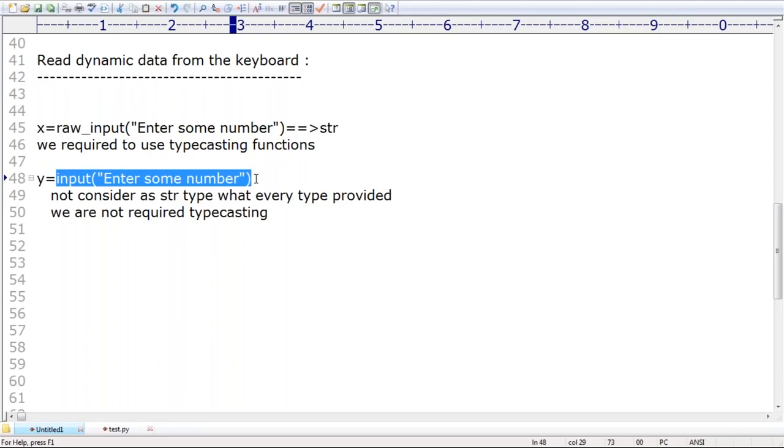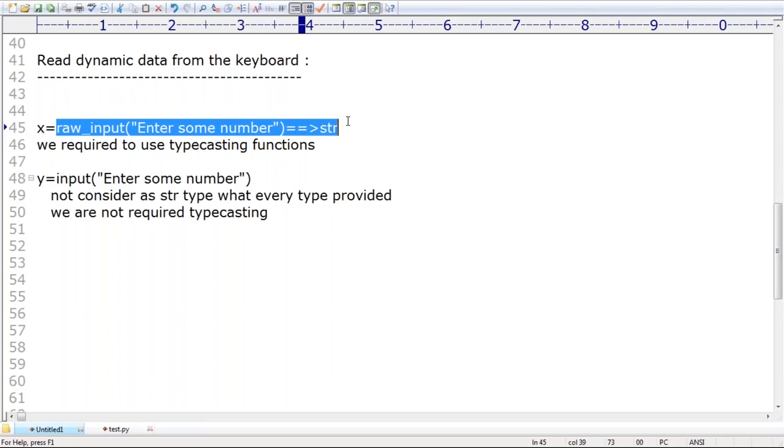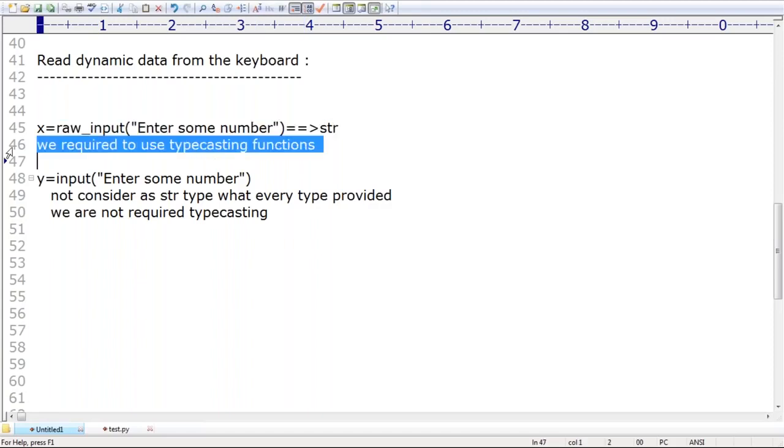What is the difference between raw_input and input? In the case of raw_input, anything you provide, whether str type or number type, is by default always treated as string type. We compulsorily have to perform typecasting.